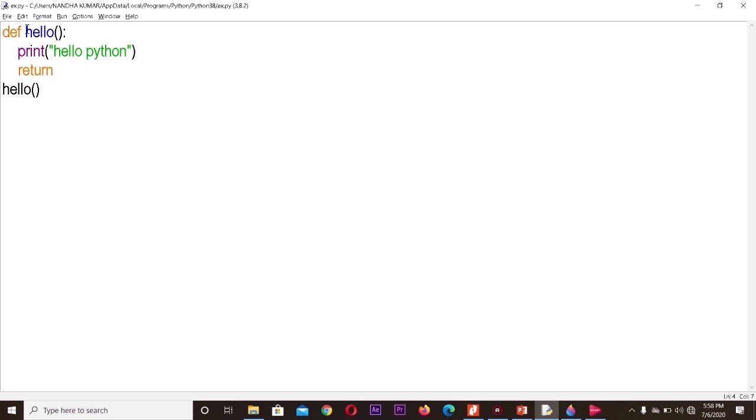Now we will see the execution of the function. Okay, same example what we have discussed. So here I have defined def, the keyword def followed by the function name, and then parenthesis, there are no parameters inside, colon, then simply only one statement, that is print hello python return. And this is the main program actually, hello. Okay, now we will execute this program.